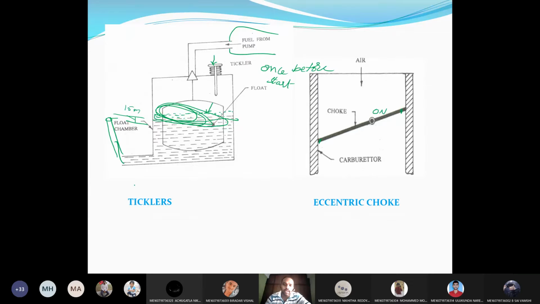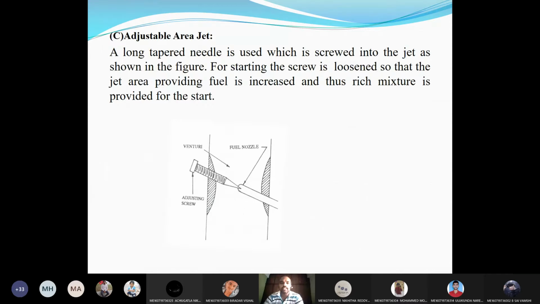Again, the purpose of the carburetor is to provide the air fuel ratio, that is, mass of air by mass of fuel. Due to the restriction, less amount of air will be admitted, and to compensate the air fuel ratio, more amount of petrol will be admitted. Thereby, we are supplying the rich mixture. If you operate the choke, you will supply rich mixture to the engine.